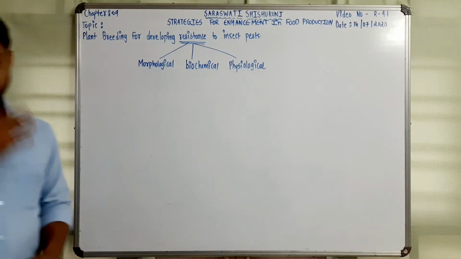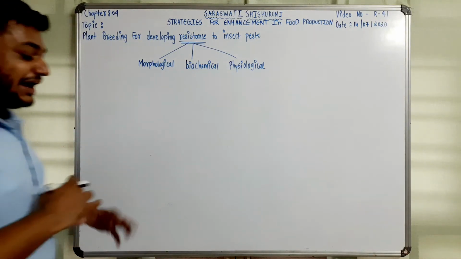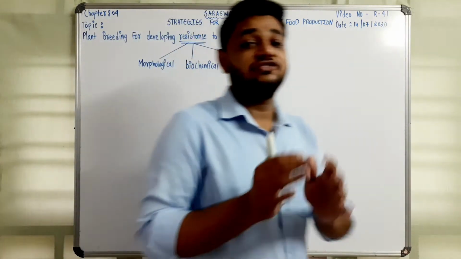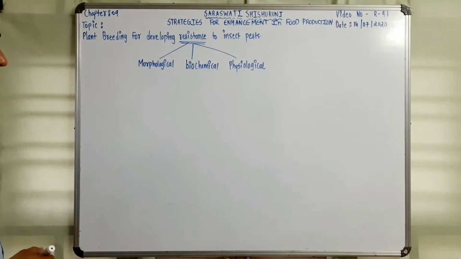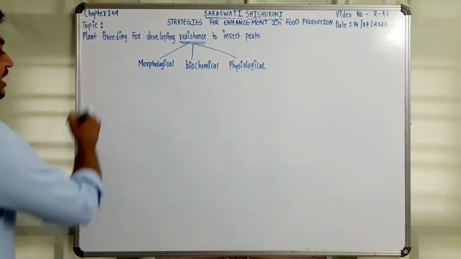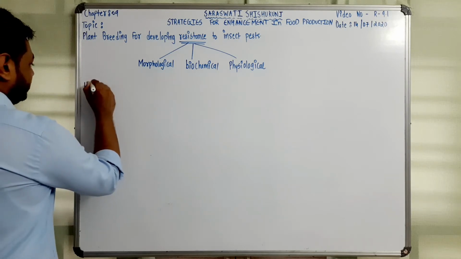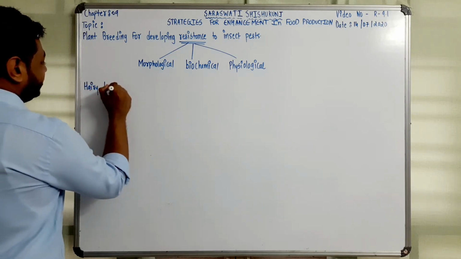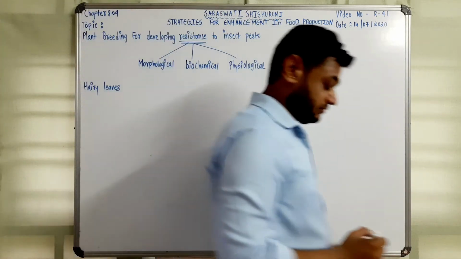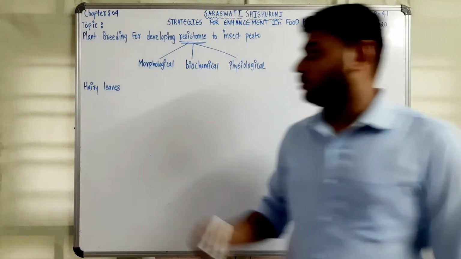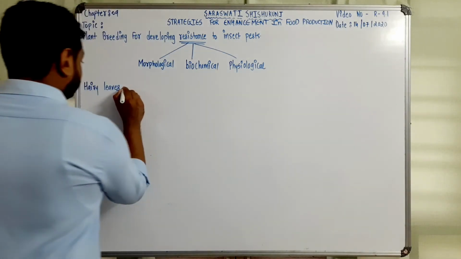So let's say a plant has a certain characteristic which is not preferable to the insect. The first one is hairy leaves. Hairy leaves are not preferable to jassids in cotton.